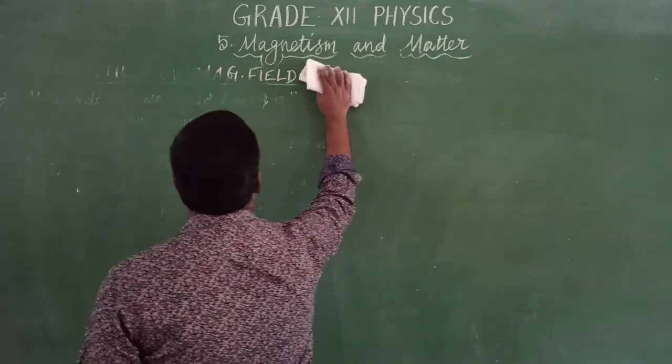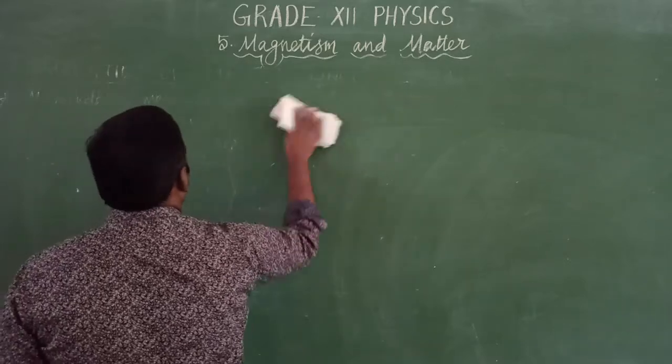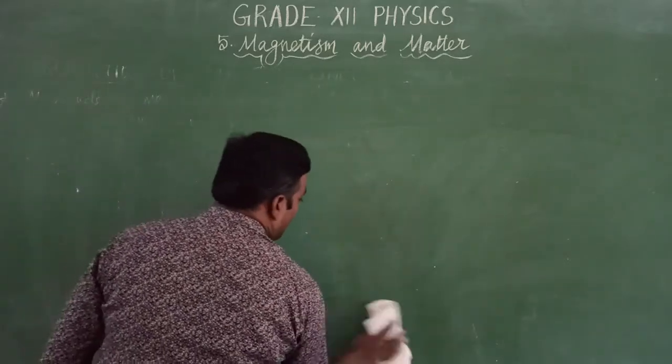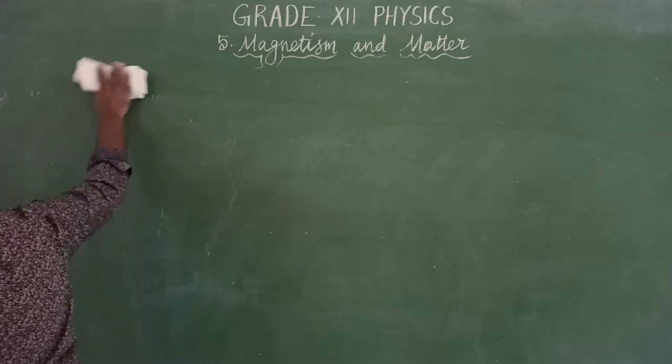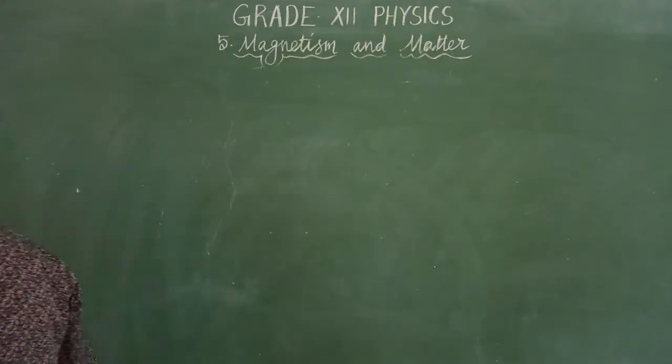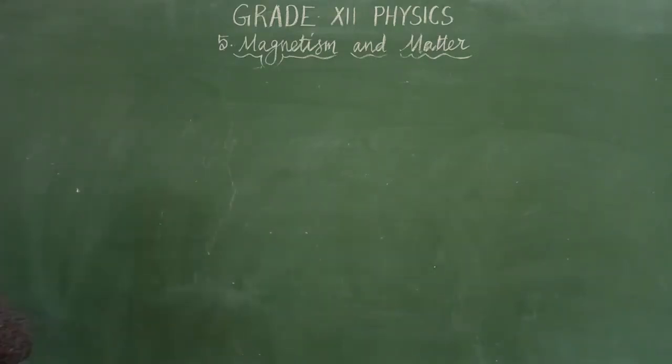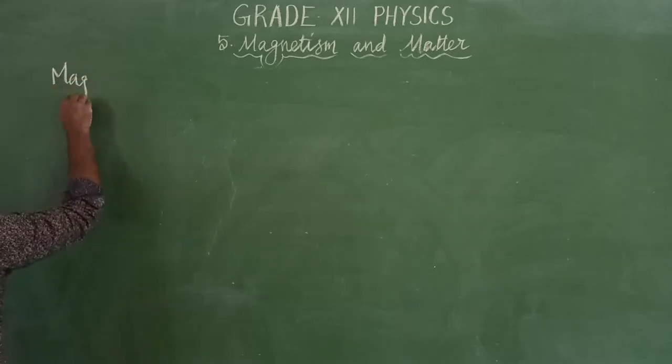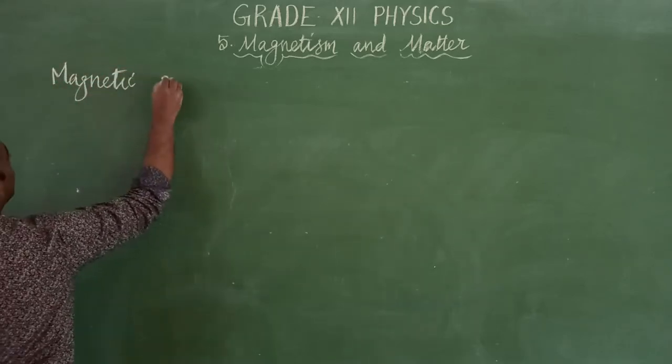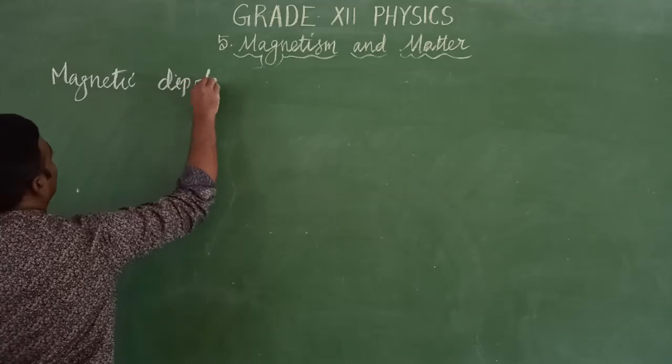The same is applicable for a magnet. So let us take a bar magnet. Magnetic dipole: di means two, pole means polarity.